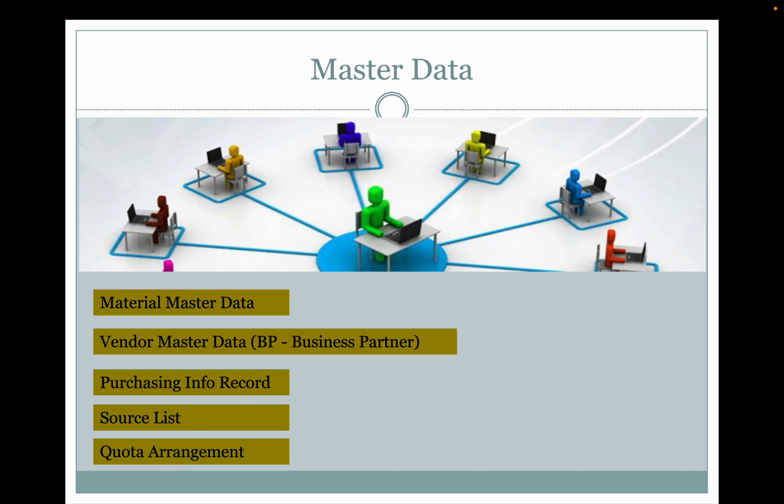Then the quota arrangement. Quota arrangement is, if you have multiple suppliers, how do you select the best supplier in this case. Here in the quota arrangement, they are dividing into quotas. Suppose supplier A can only deliver 1,000 pieces, more than that he doesn't have the capability. Supplier B has capability of only 10,000, and supplier C has capability of 1 lakh quantity, the maximum they can deliver.